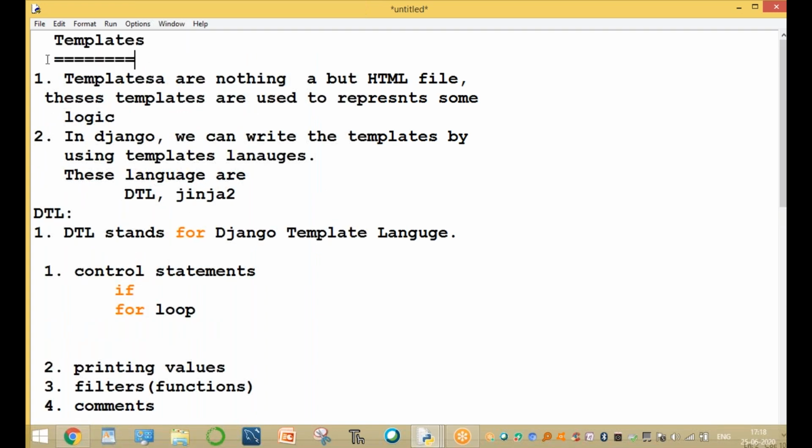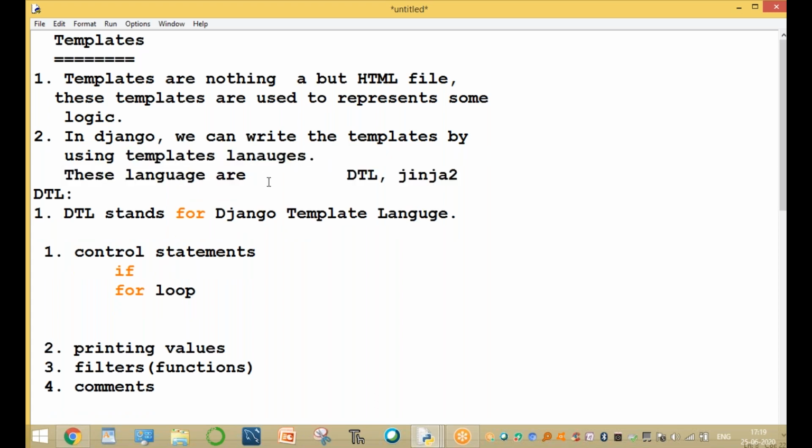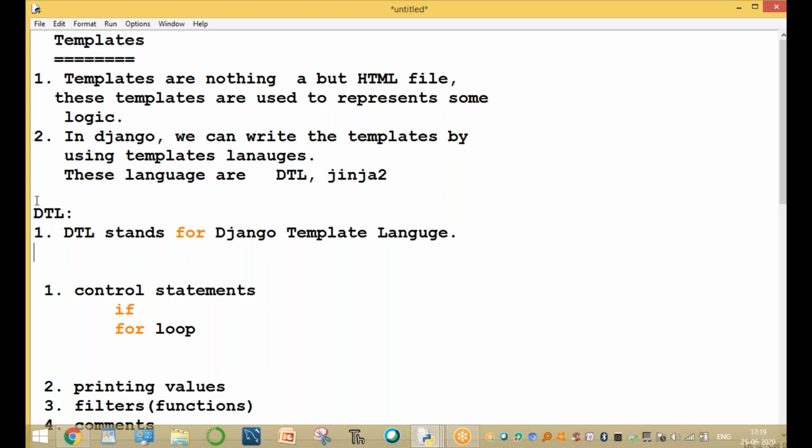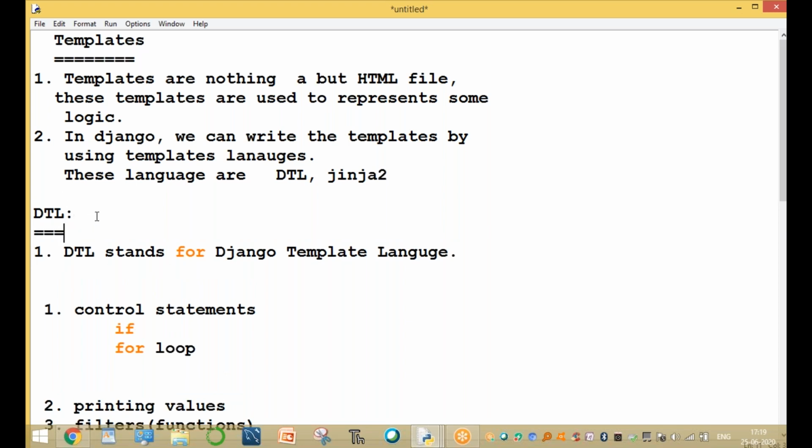First of all, the first one is templates. You already know what a template is and how to write the template logic. The templates are nothing but HTML files. These templates are used to represent only the logic. In Django, we can write the templates by using template languages. It is very important: template language. There are two template languages. The first one is DTL, which stands for Django Template Language.